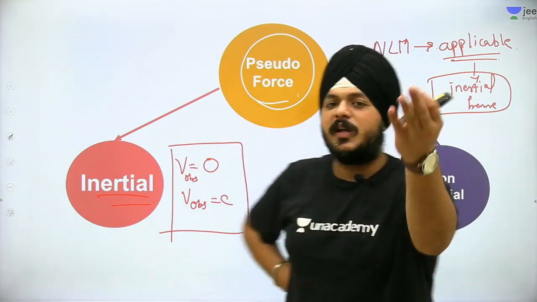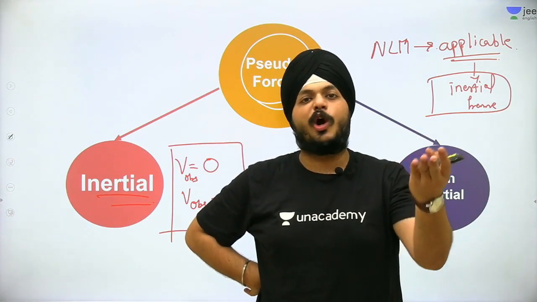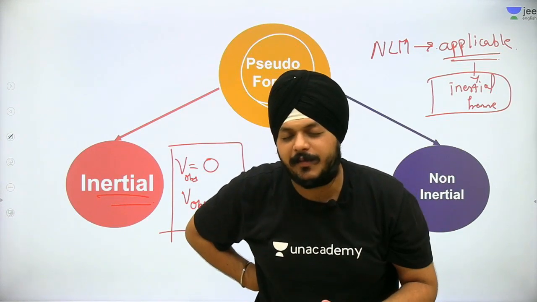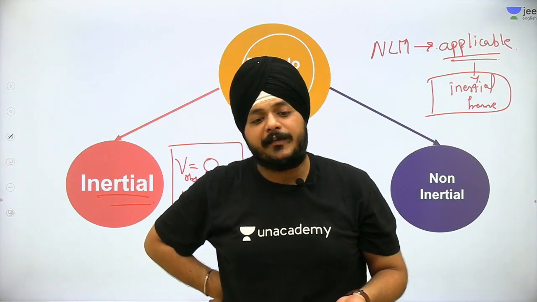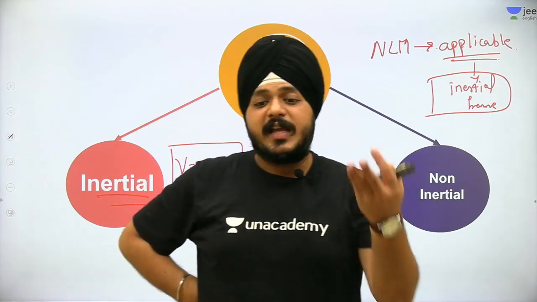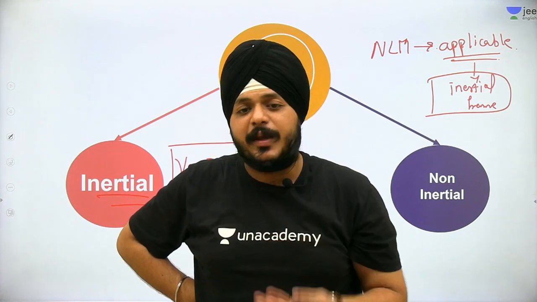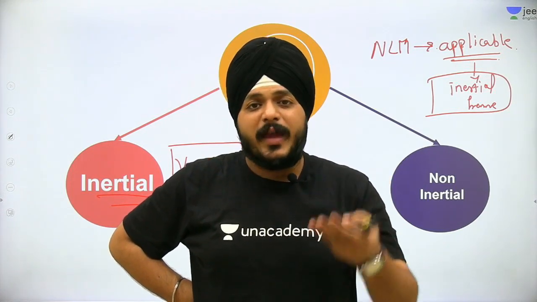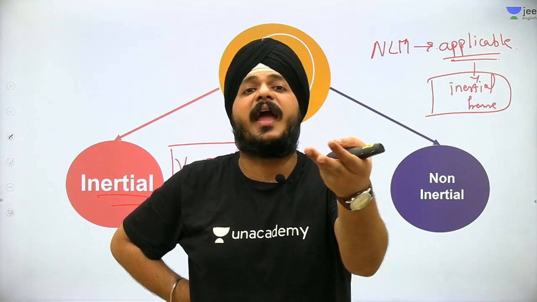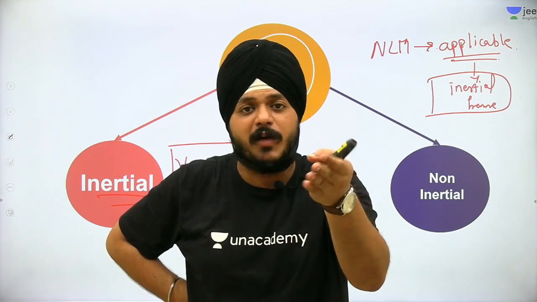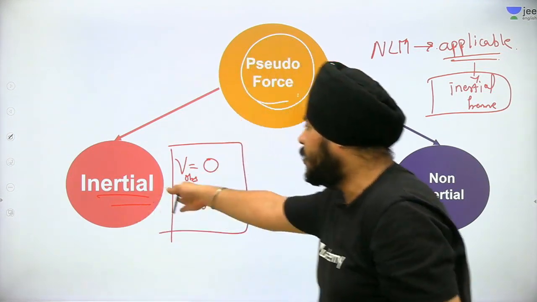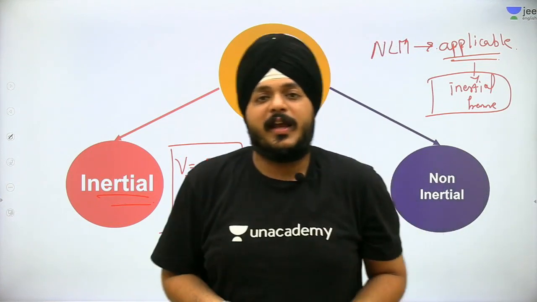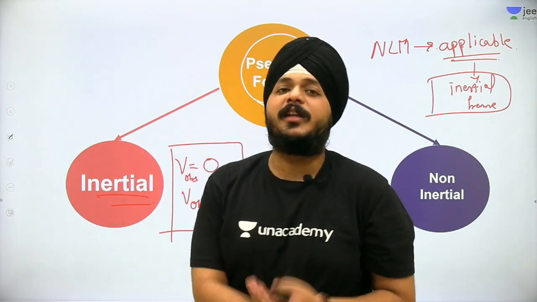Very simple. Consider yourself as an observer. You are a student, you are an observer. A sum is coming in front of you, a kind of physical activity going on. Now you are an observer. If you have velocity 0, you are in an inertial frame. If you have a constant velocity, then also you are in an inertial frame.